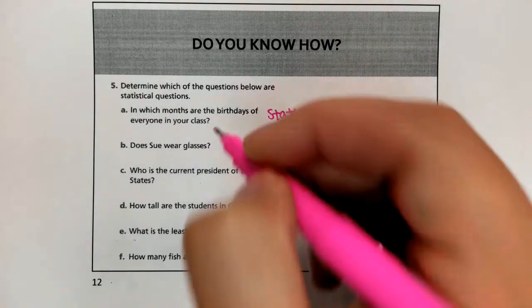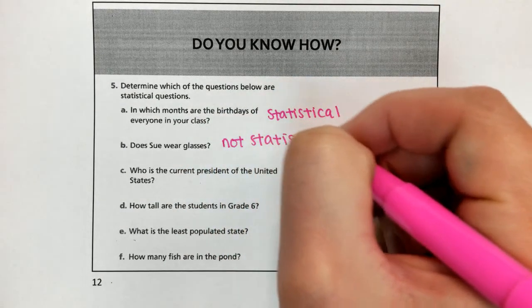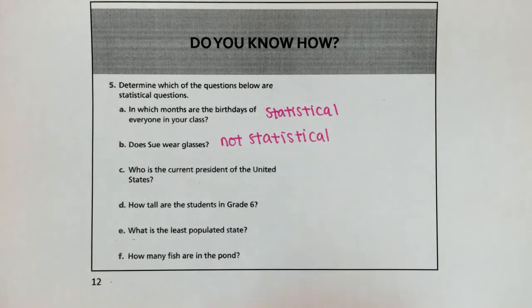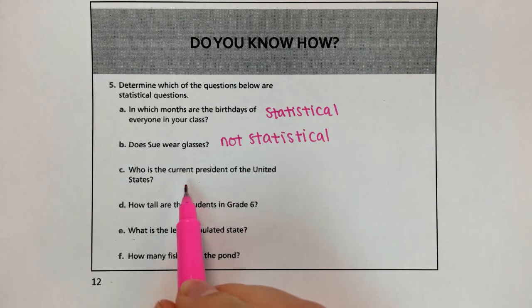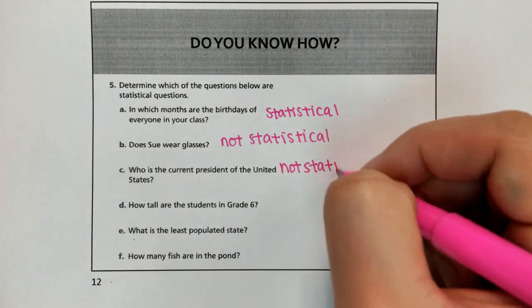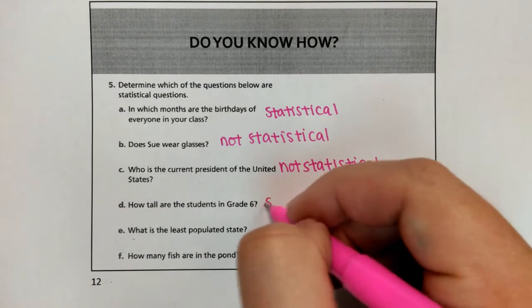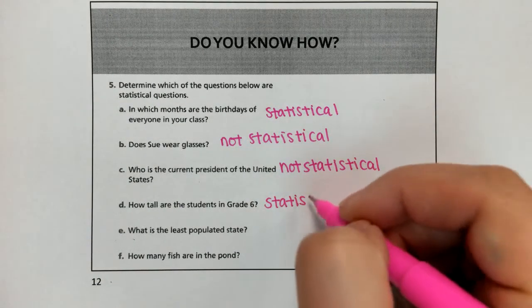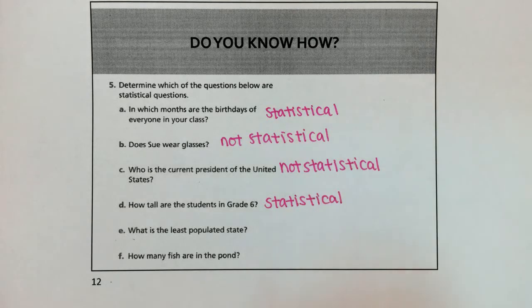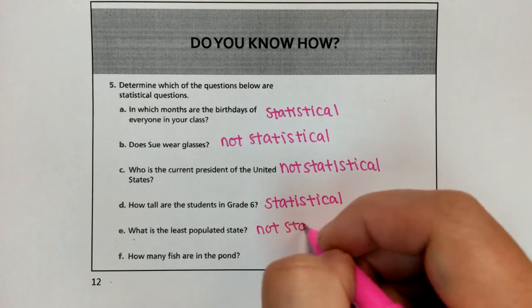Does Sue wear glasses? Not statistical. Okay, that's either she does or she doesn't. Everyone will say the same thing. Who is the current President of the United States? That's not statistical. Everyone will respond the same way. How tall are the students in grade 6? That would be statistical because you're collecting some data and that's going to vary by person. What is the least populated state? Not statistical. Everyone will say the same thing.